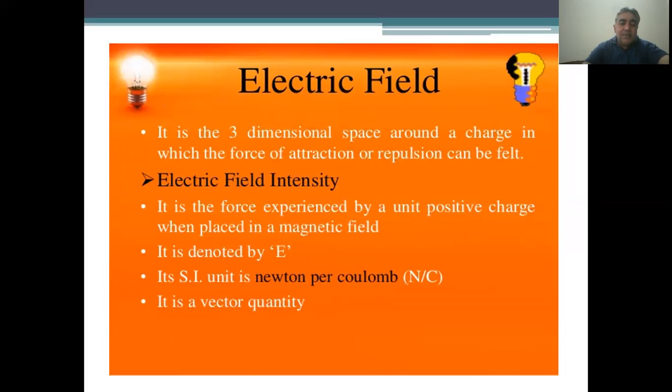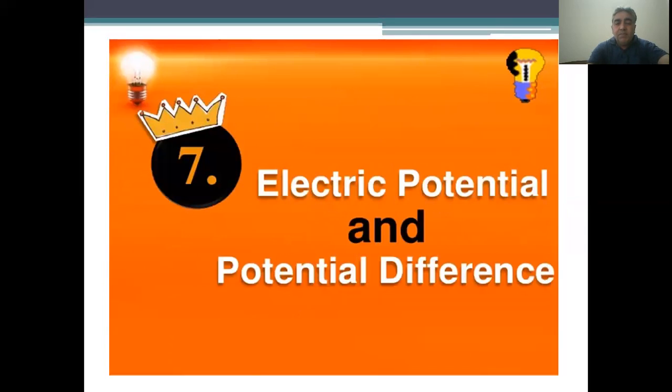Electric field intensity is the force experienced by a unit positive charge when placed in an electric field. It is denoted by E. Its SI unit is newton per coulomb. Electric field is a vector quantity.